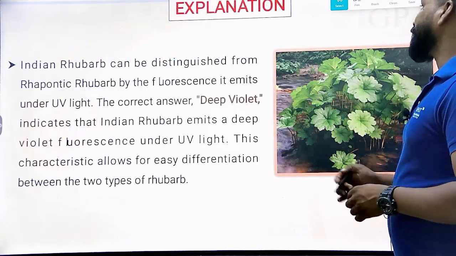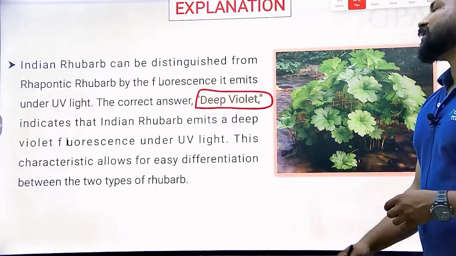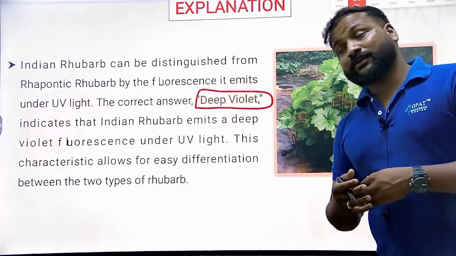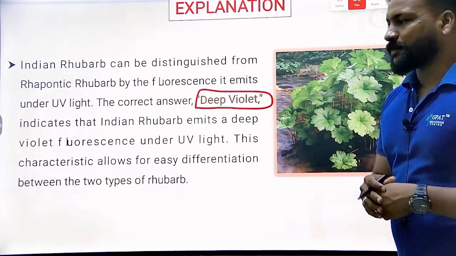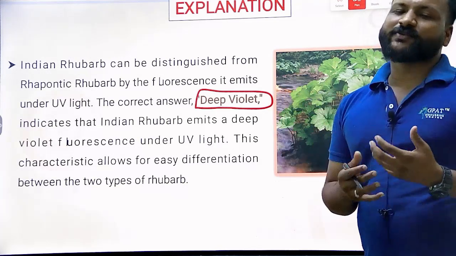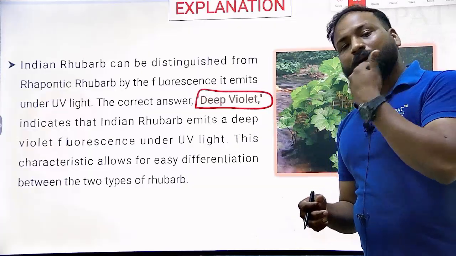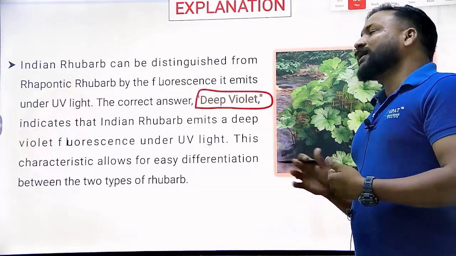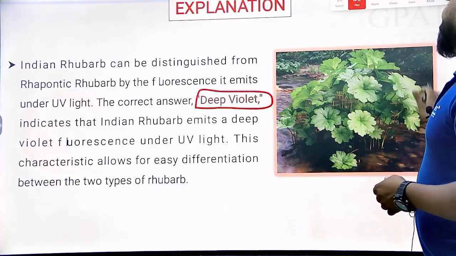That's the major difference. If you find deep violet fluorescence in UV light, that is especially Indian rhubarb. Generally in the rhubarb we do have different species. But if you are confused whether it is Indian rhubarb or other rhubarb, we need to keep it under UV fluorescence. If you find a deep violet color, that will be Indian rhubarb.